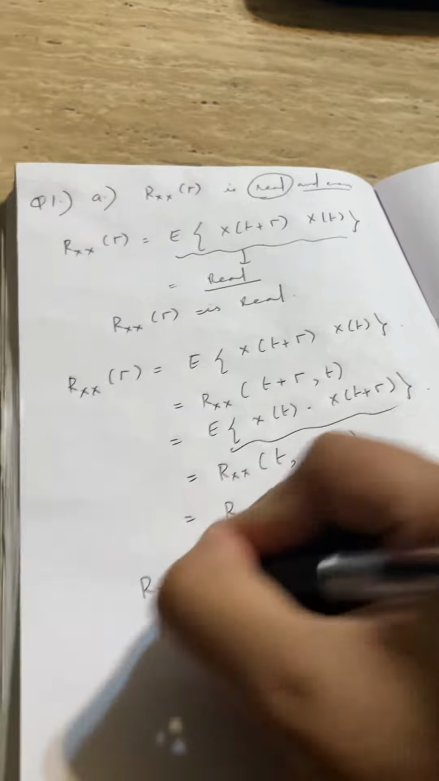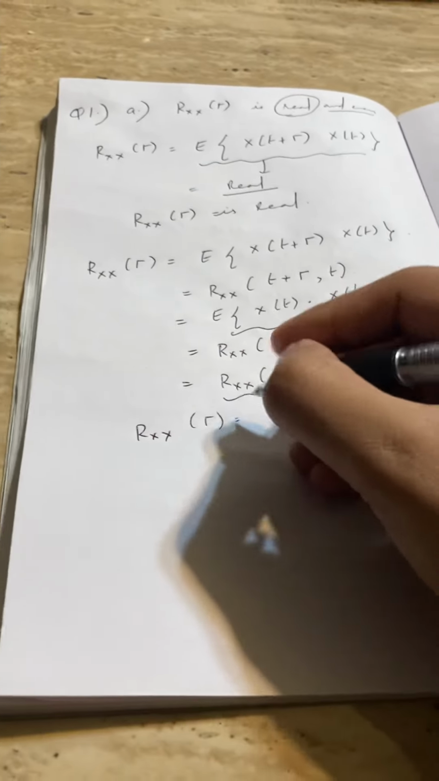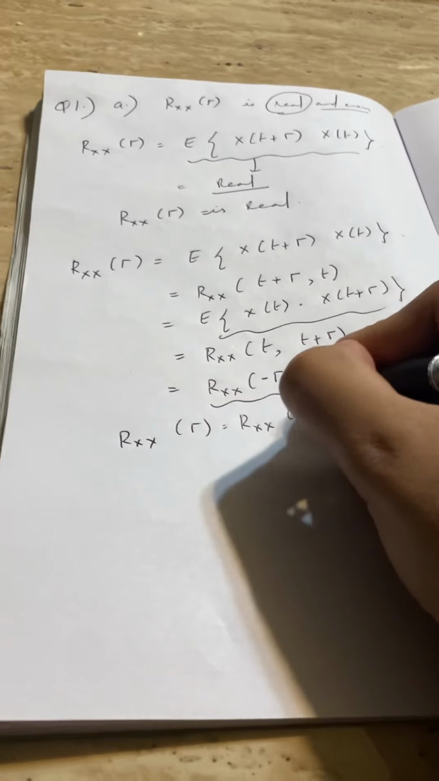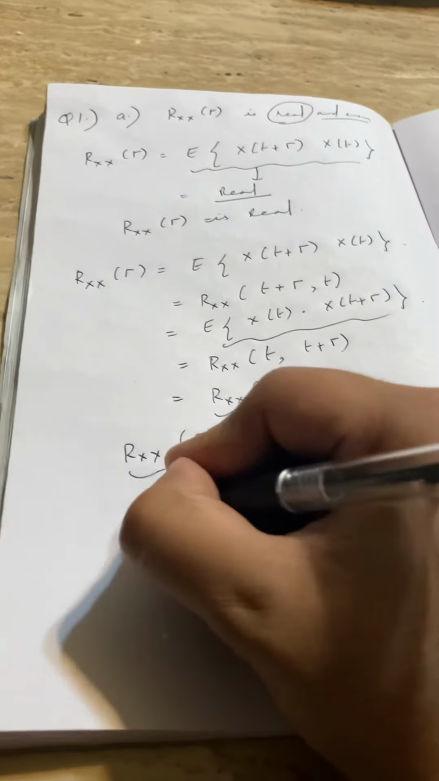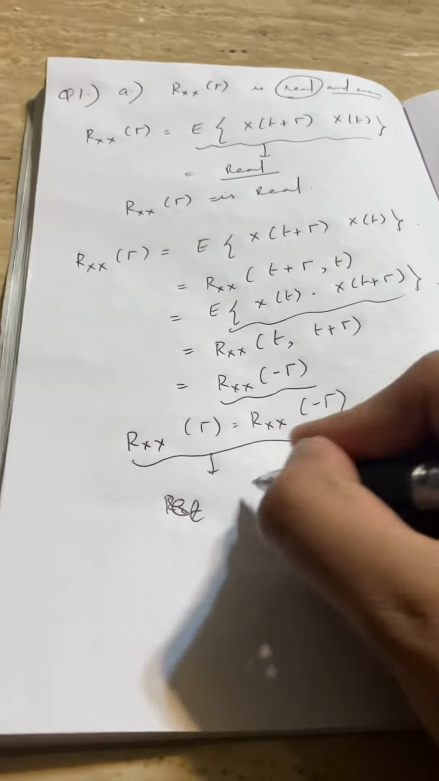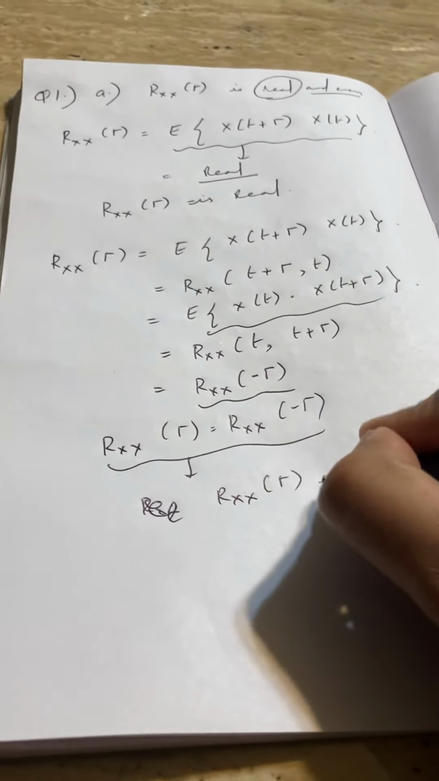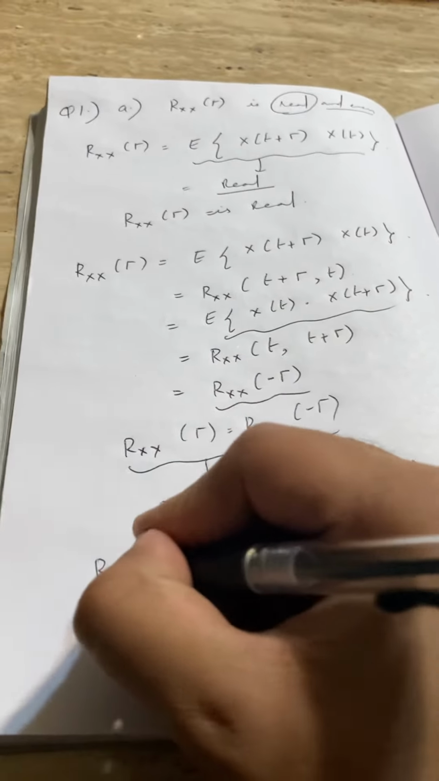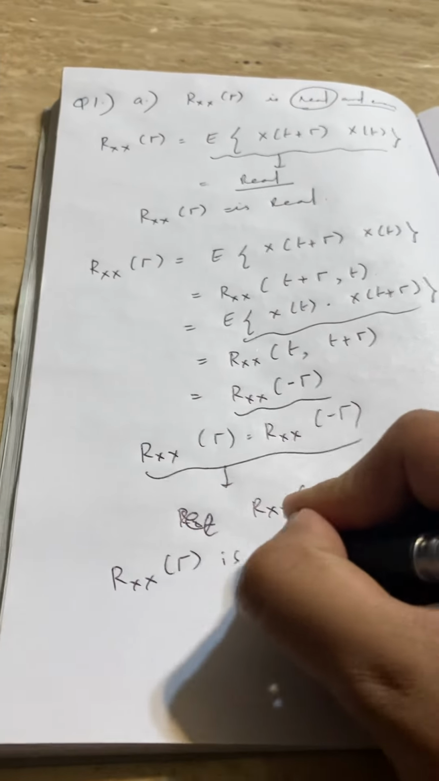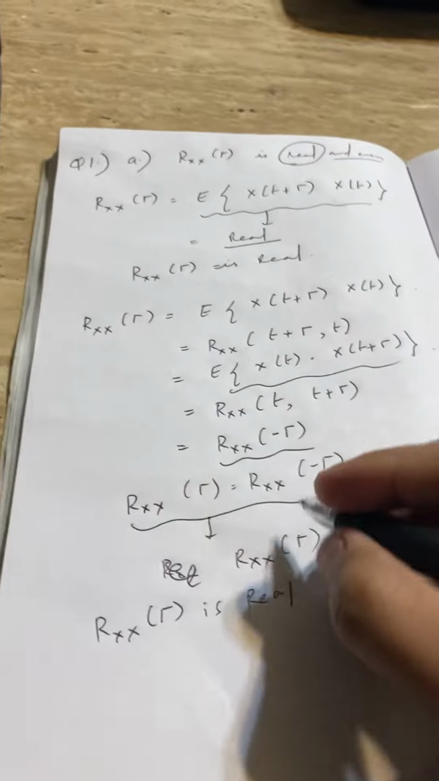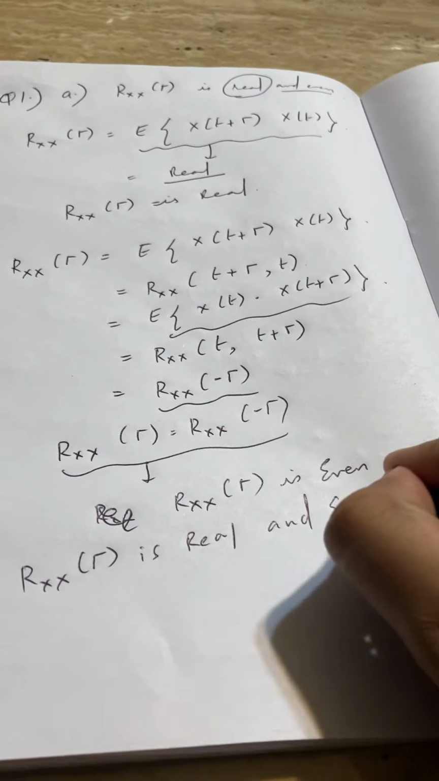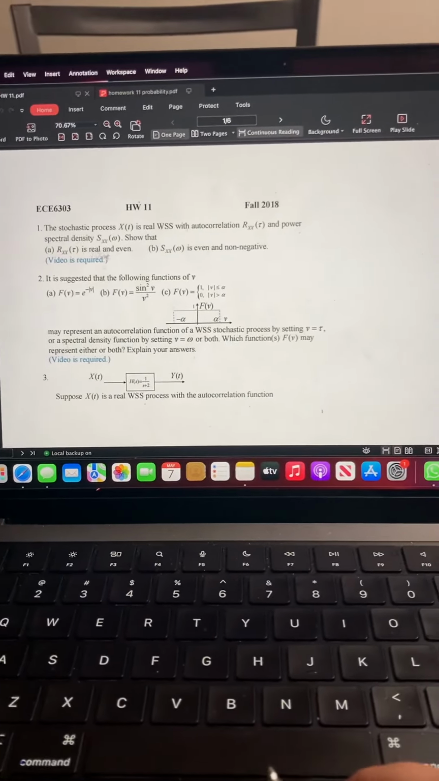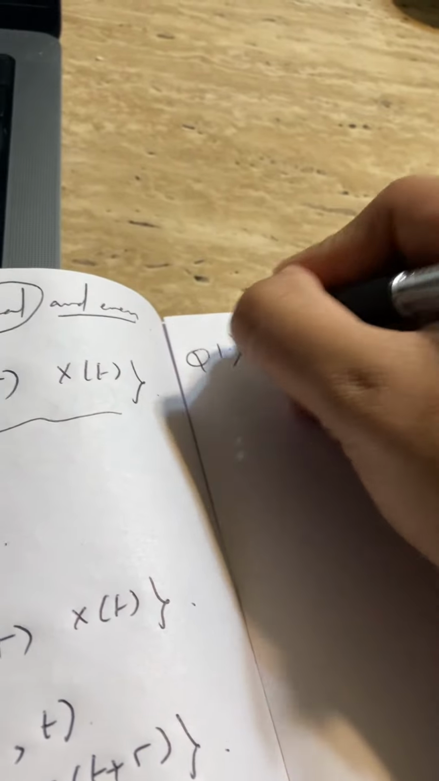So as Rxx of tau is equal to Rxx of minus tau, Rxx of tau is even. Hence Rxx of tau is both real from here and even from here. So in this way I have completed part A. So let us look at part B, question number 1, part B.